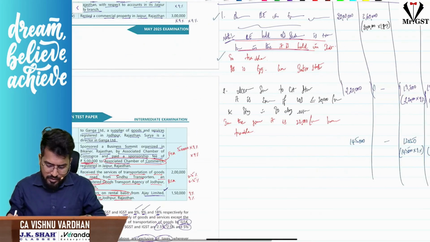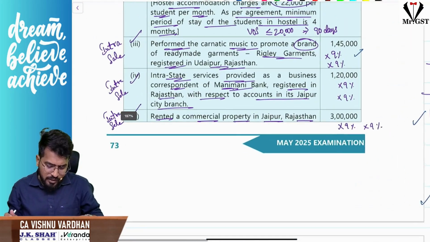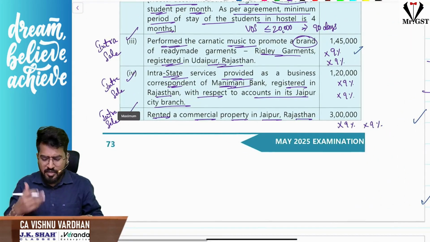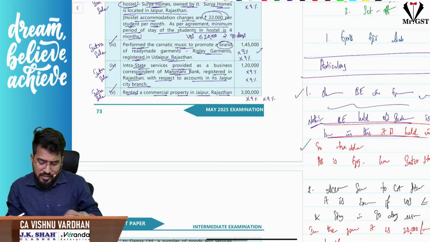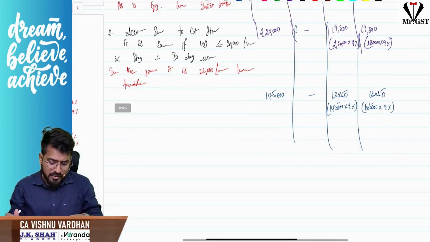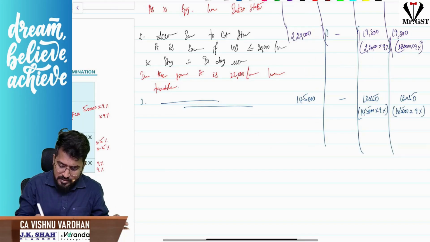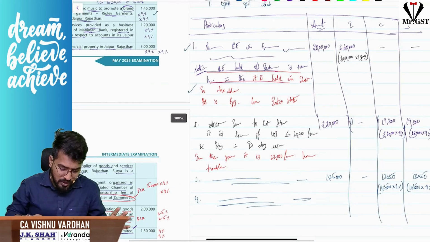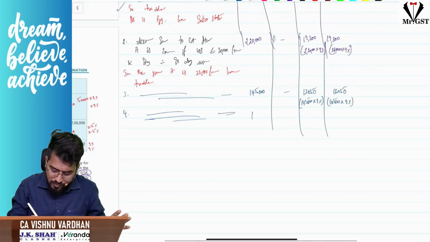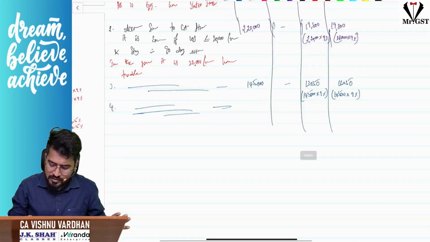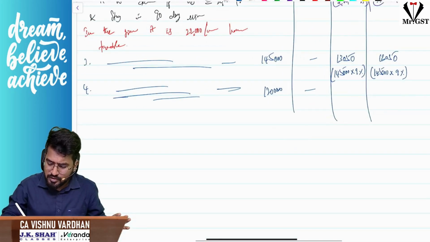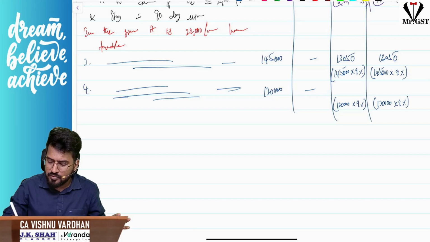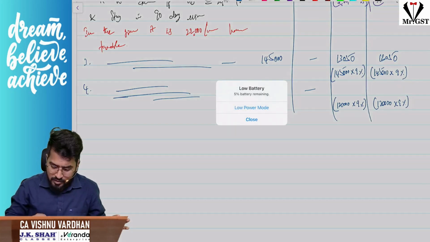Okay, there is one thing. Next, intrastate services provided to Money Bank as a business correspondent, 1,20,000 again. Sir, again you should write the explanation and all. Please understand that explanation is very, very important. Okay. So 1,20,000. IGST nil plus CGST 1,20,000 into 9%. 10,800, 10,800.